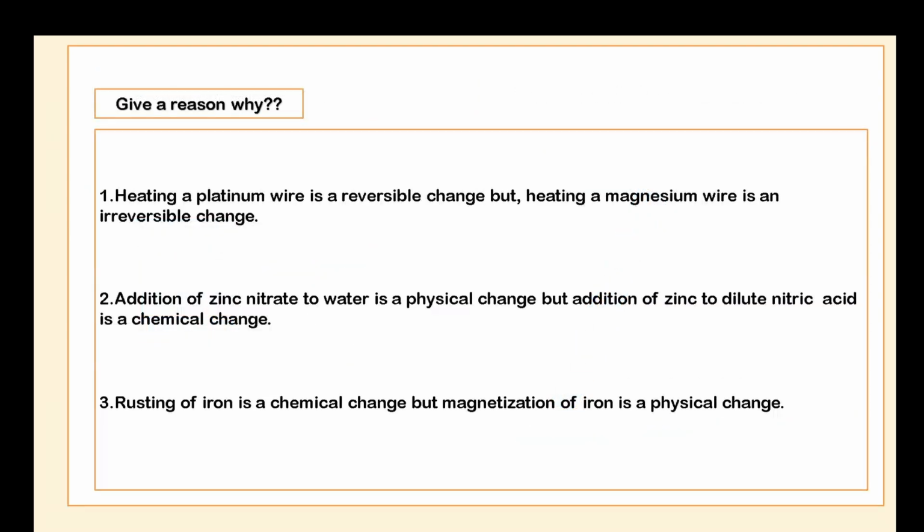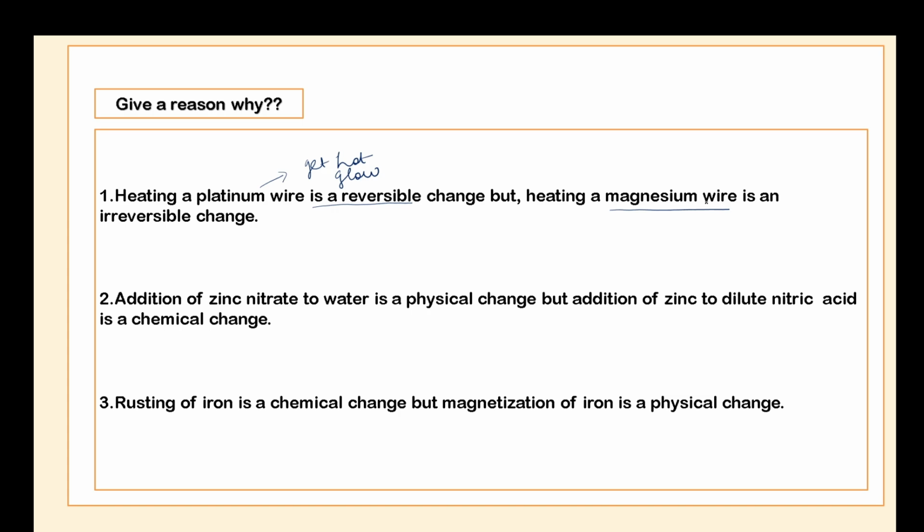Moving on to the next very important, give reasons are generally asked from this chapter. So first is, heating a platinum wire is a reversible change. Why is it a reversible change? Because platinum wire on heating will get hot and may start to glow, but no new substance will be formed, and on cooling it will return back to its original state. So heating a platinum wire is a simple physical change and hence it is a reversible change.